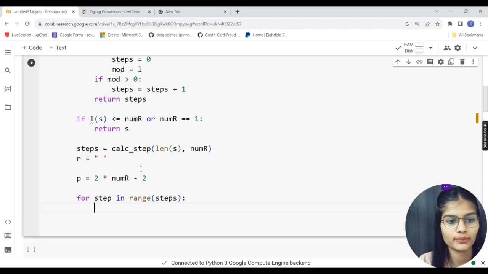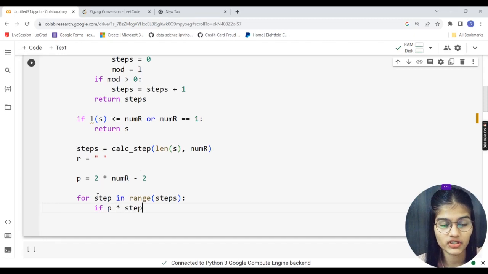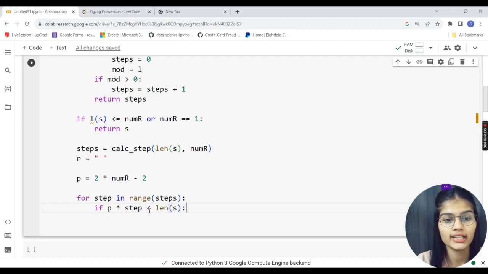Right? Pretty cool. And my condition: if p multiplied by step, that is my iterator, is less than the length of s, right?